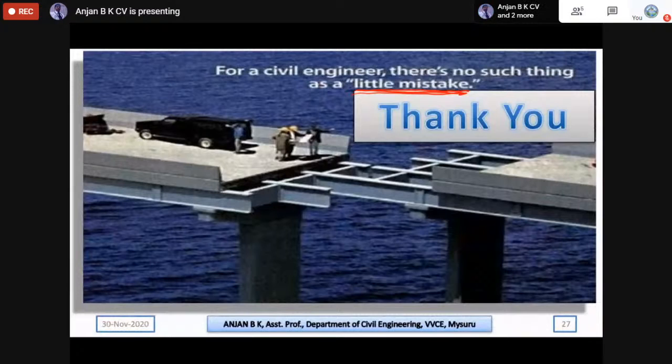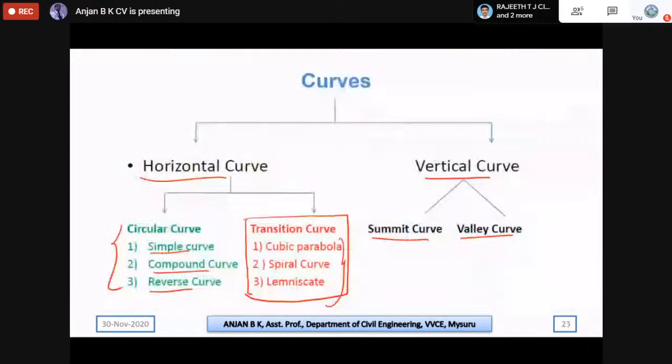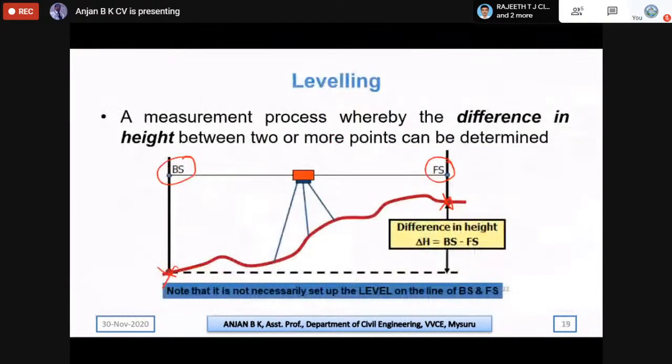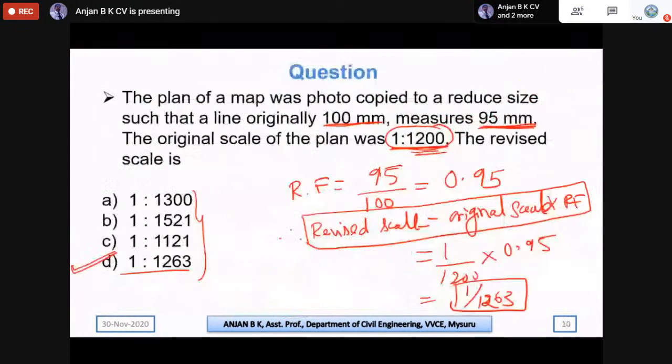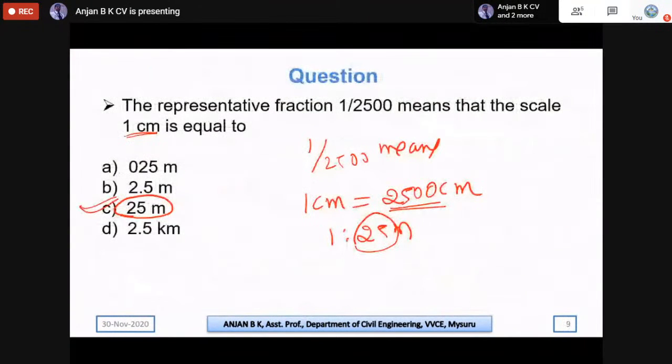Related to the question in slide number 9, why not A instead of C? Okay, there is an error here. This is actually given as 0.25 meters. So C is the correct answer, 25 meters.